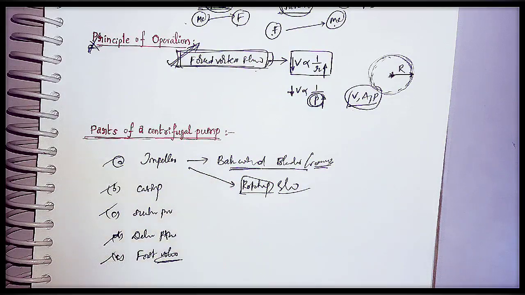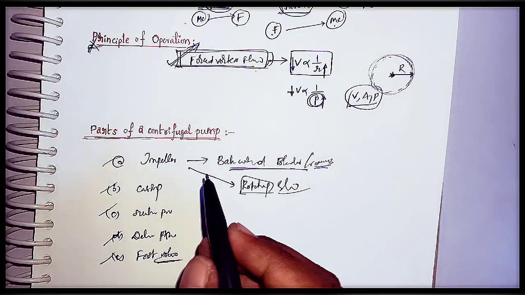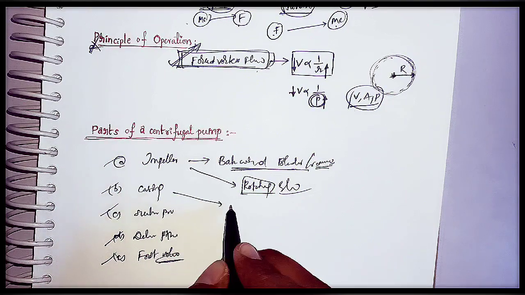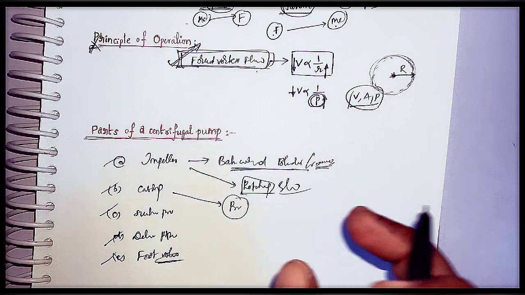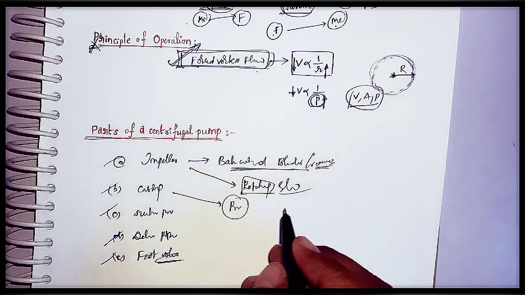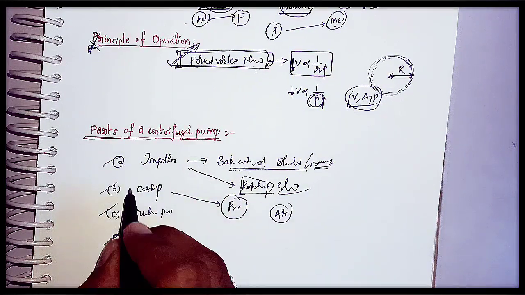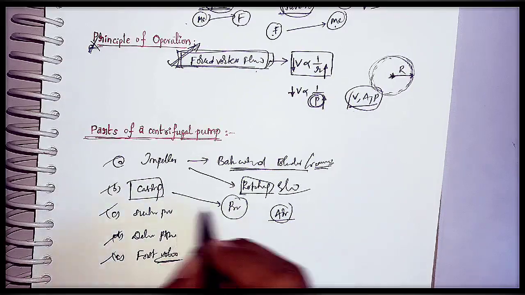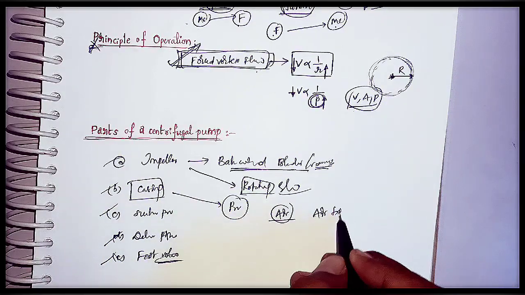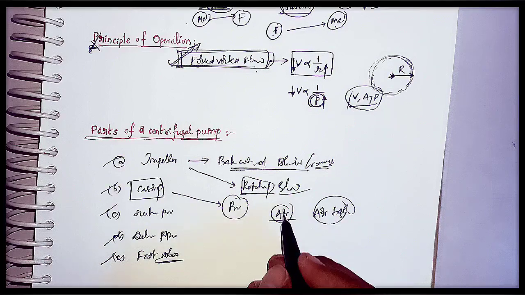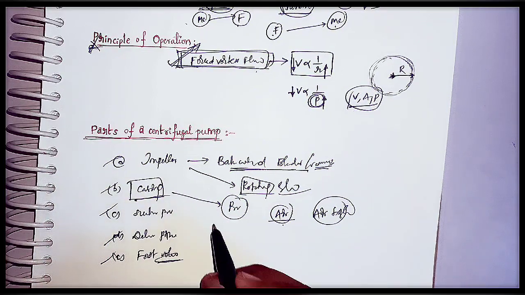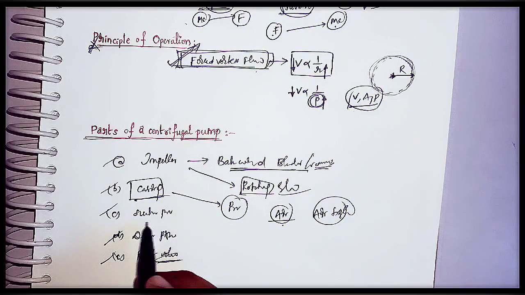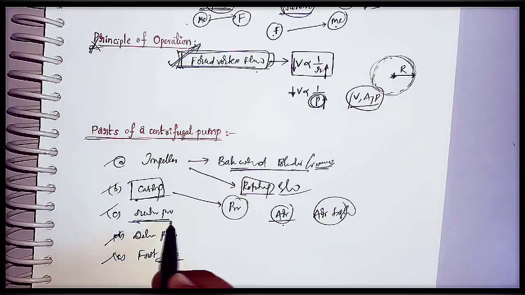And the second one is the casing. A casing is nothing but a protector. That means it will protect the centrifugal pump from external agents like air. This casing will not allow air into the centrifugal pump, so it is called airtight. It is a protector.